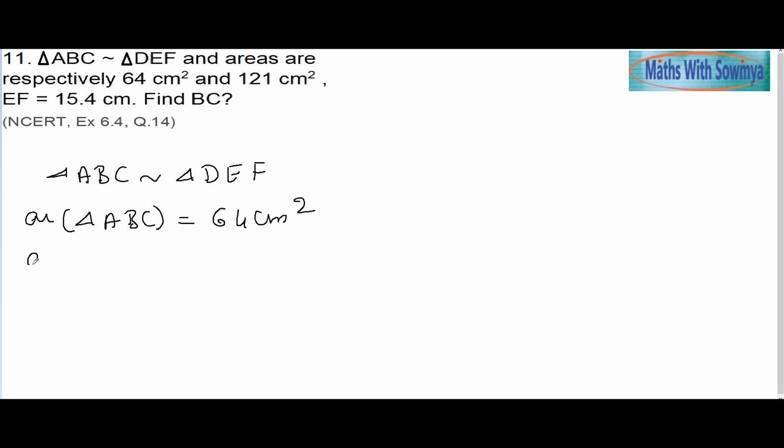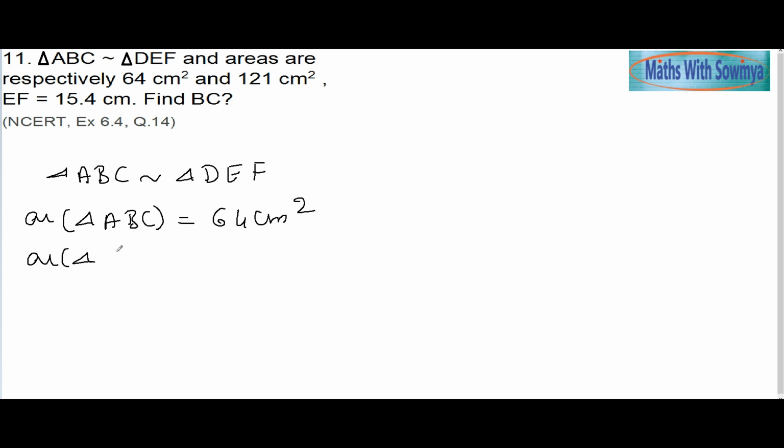This is the question, NCERT exercise 6.4, question number 14. This is one of the important sums which can even be asked for the MCQ also. So here, what is given to me? Triangle ABC is similar to triangle DEF, and area of triangle ABC is equal to 64 centimeter square.